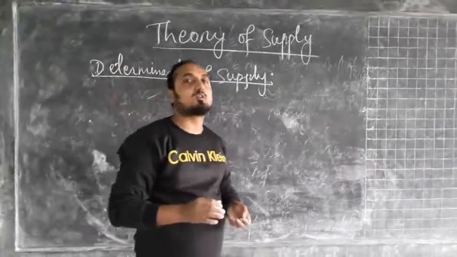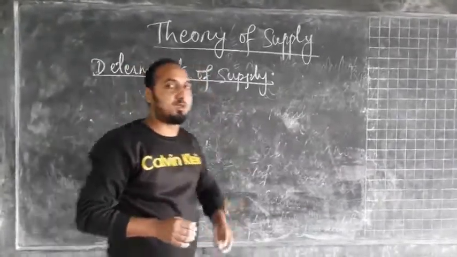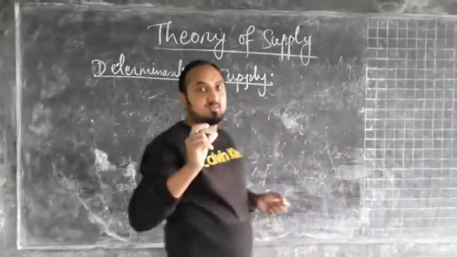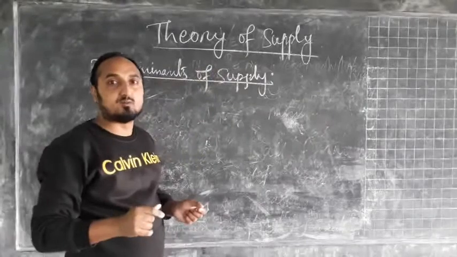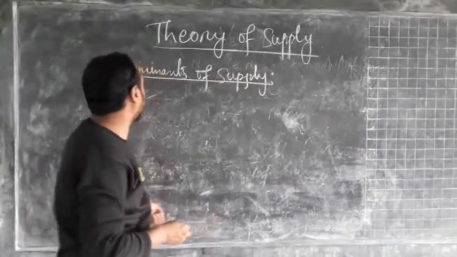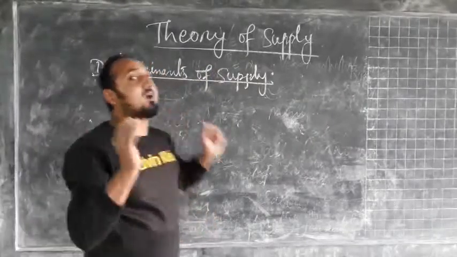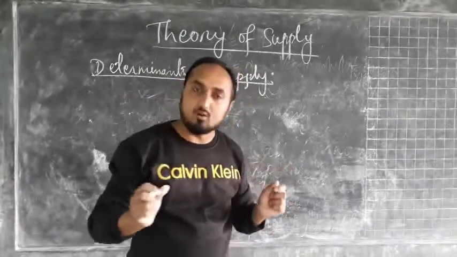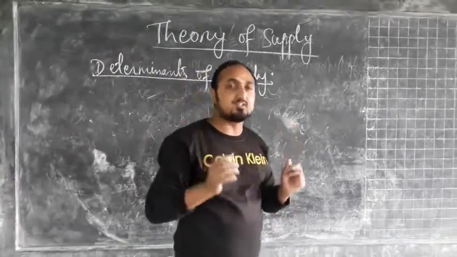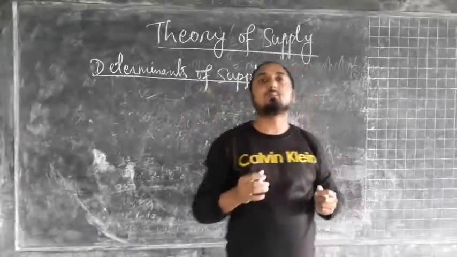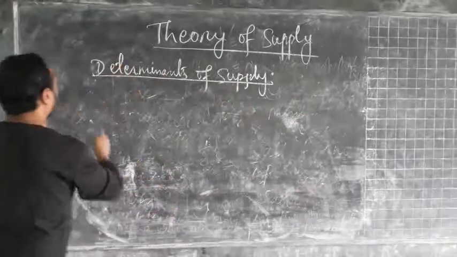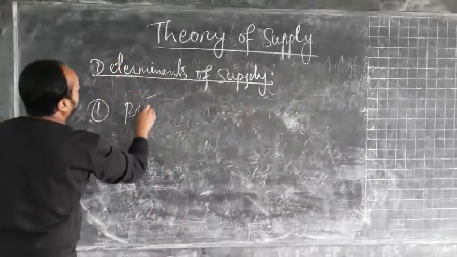The next important topic we have is determinants of supply. This is very important. This may come in a 7 or 8 marks question in your ICC exam. Determinants are the factors responsible for affecting the supply of a commodity. We know there are various factors that affect the supply of a commodity. We will discuss them one by one. First we have the price of the commodity.